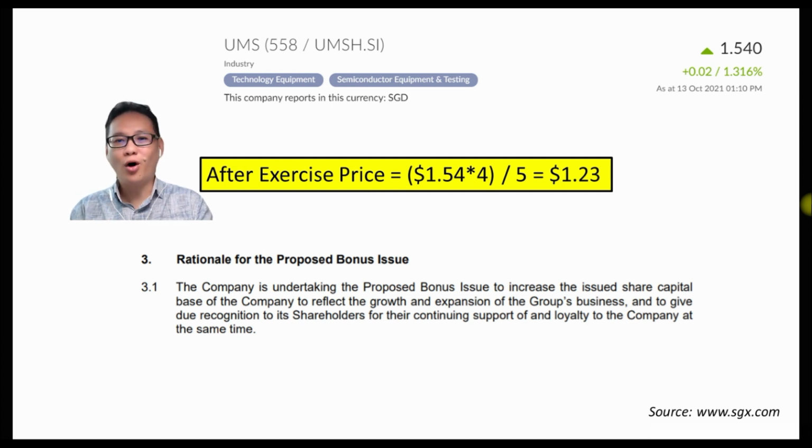So hope now you see the difference between a bonus issue and a share split, and hopefully this can help you to make sound investment decisions.